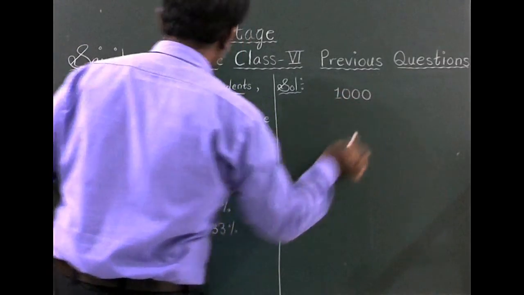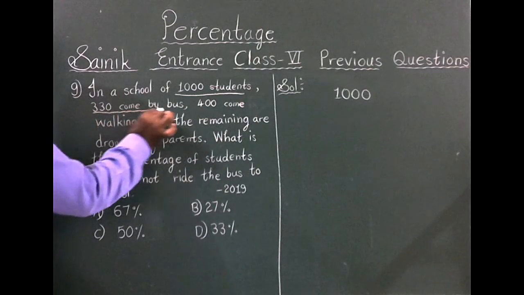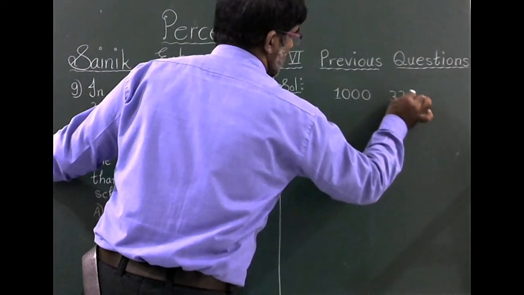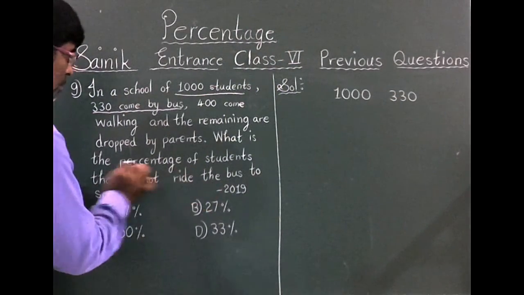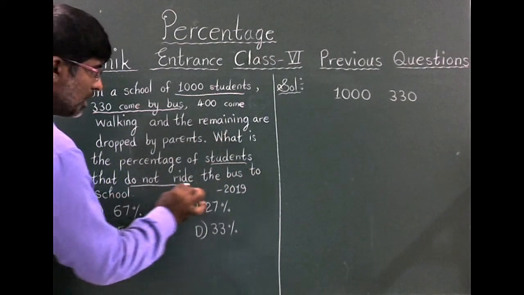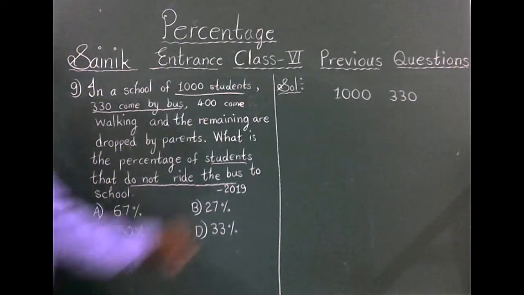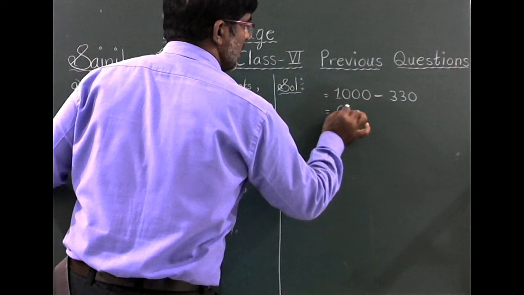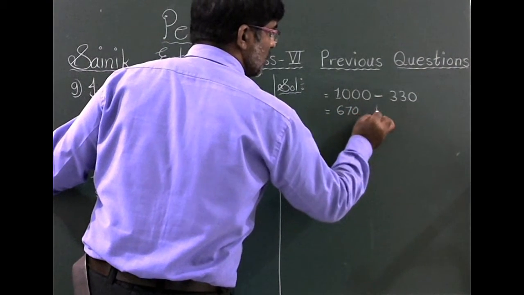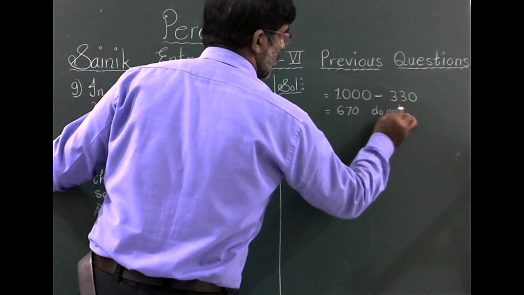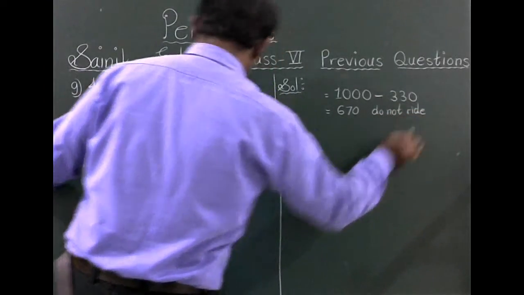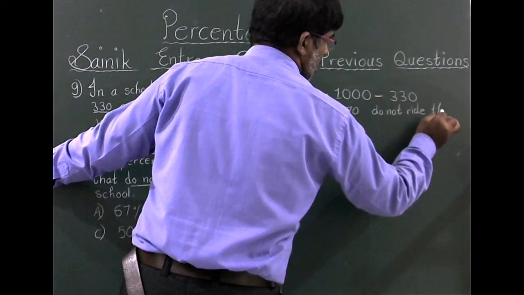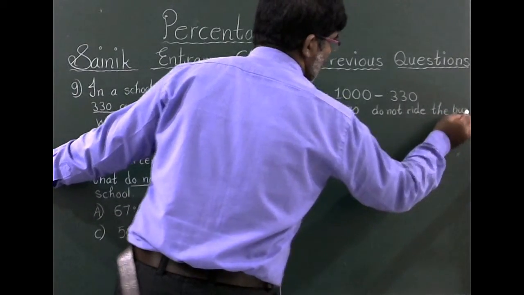Total 1,000 students. How many students come by bus? 330 come by bus. We need the number of students that do not ride the bus. 1,000 minus 330 is equal to 670. 670 students do not ride the bus to school.